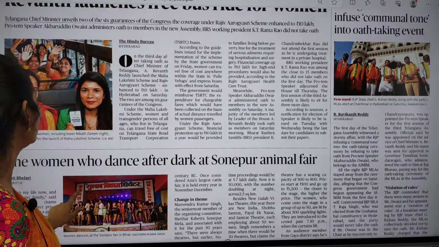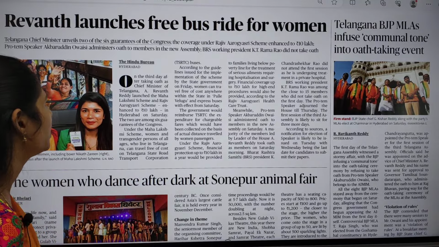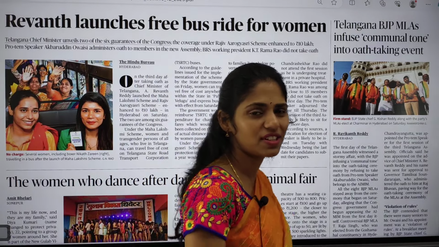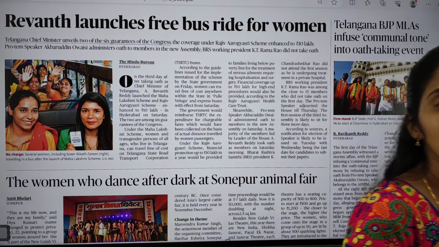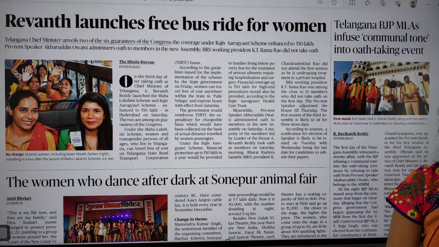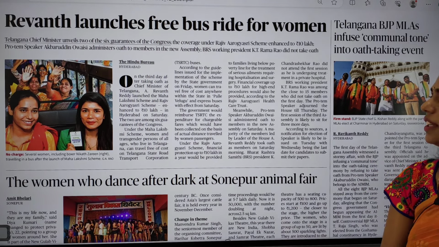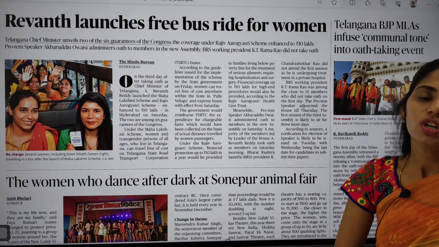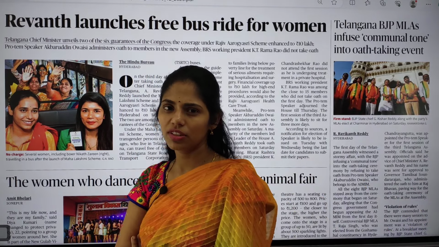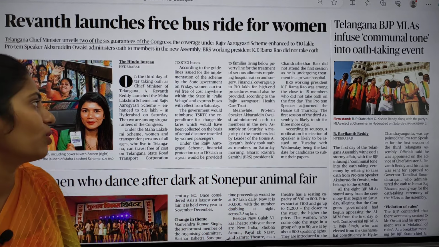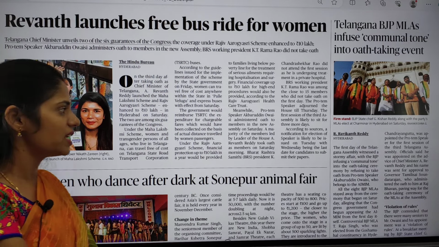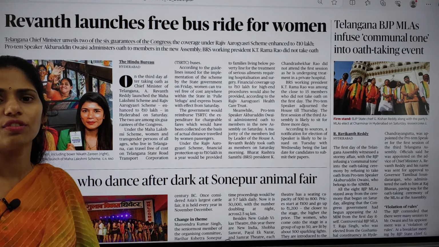One more news here is Revanth launches free bus ride for women. Now in the state of Telangana there is a free bus facility for women as well as girl children. This scheme was also implemented in the state of Karnataka. In Karnataka the Congress government came into power, and in Telangana also the Congress government came into power. In the election manifesto of the Congress party in Telangana, it came up with 6 guarantees. One such guarantee is providing free bus travel to women. Finally, yesterday from 2 o'clock onwards, the free bus facility was provided for women in the state of Telangana.